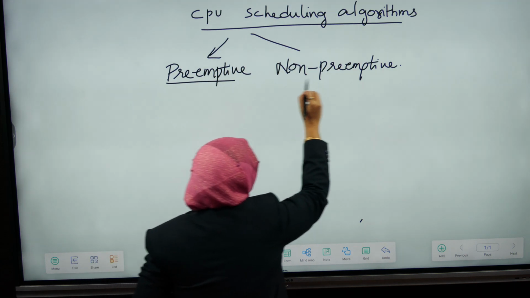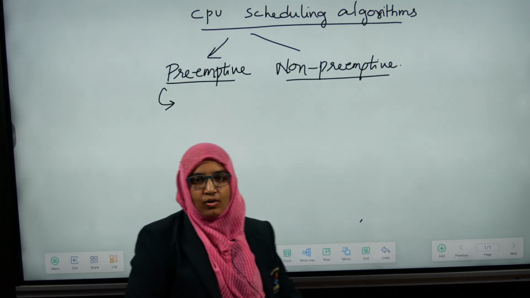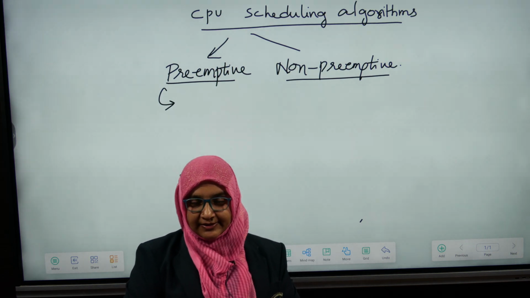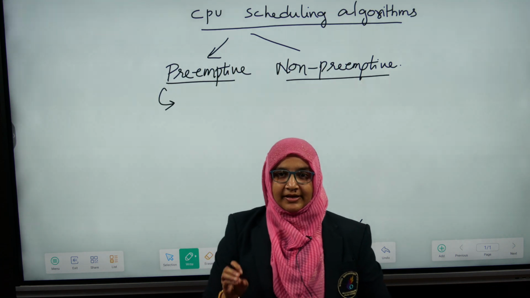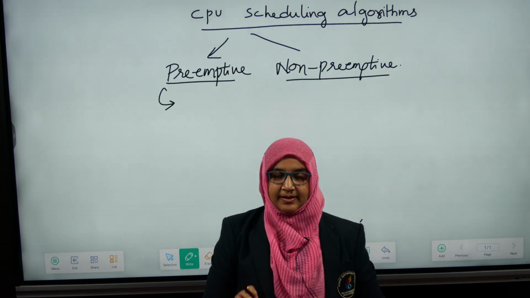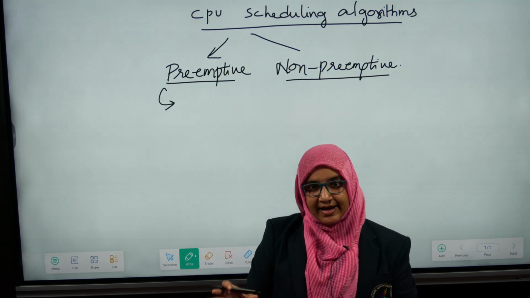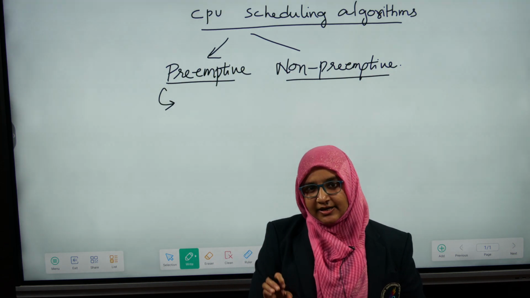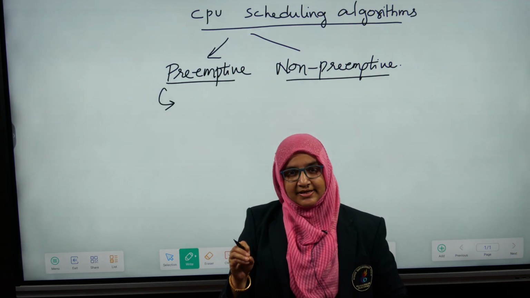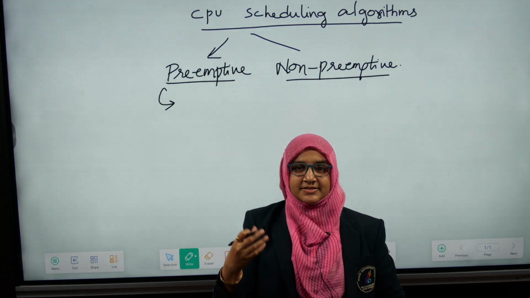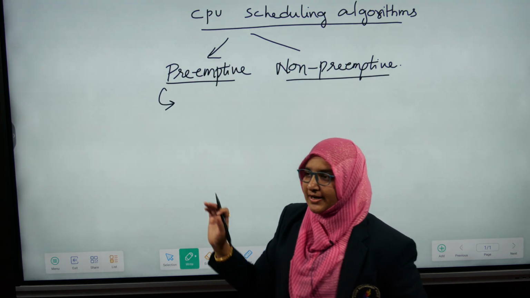Preemptive scheduling algorithms and non-preemptive scheduling algorithms. What do you mean by preemptive scheduling algorithms? In a preemptive scheduling algorithm, the CPU is assigned to a particular process for a certain amount of time, or the processes are given certain priorities. Based on that, the CPU is utilized.